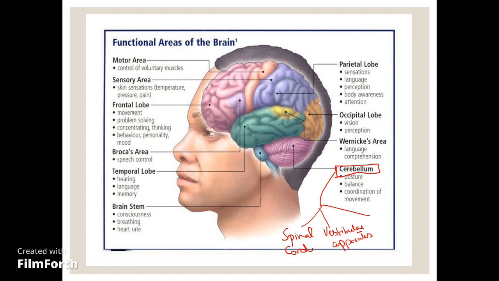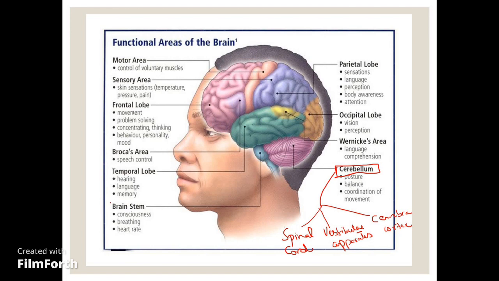If there is a defect in the vestibular apparatus, then the person might suffer from vertigo, nausea, vomiting, etc. The third part of the cerebellum connects it with the cerebral cortex, and this is known as the corticocerebellum or cerebrocerebellum. This part is involved in the planning and deciding of voluntary movement.